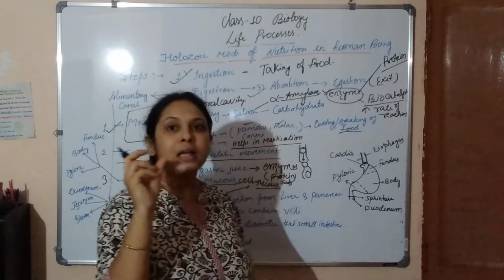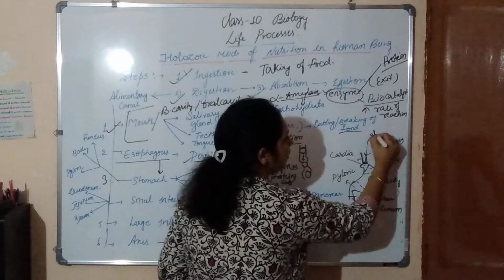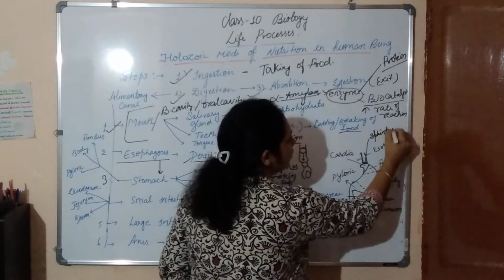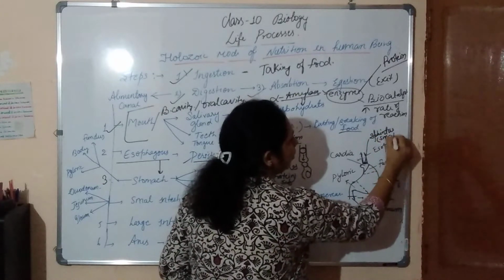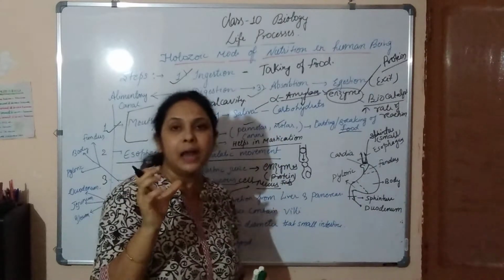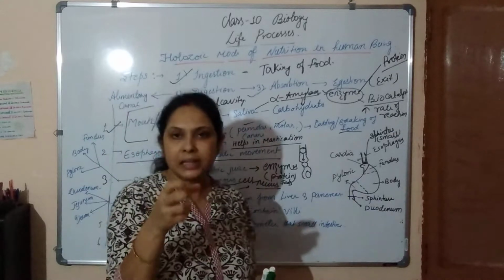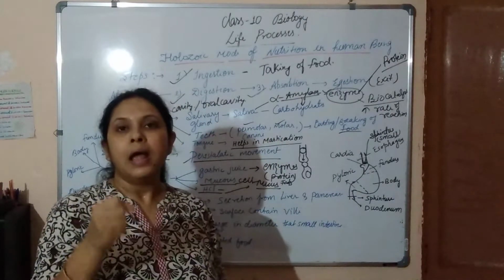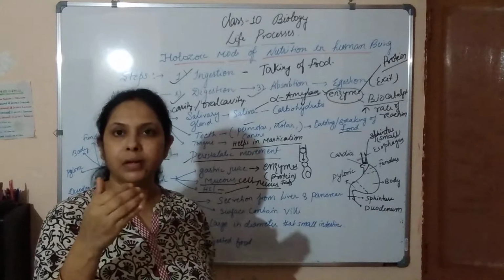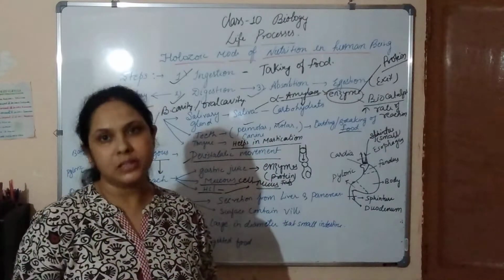What is a sphincter? A sphincter is a small muscle that helps in constriction. Basically they are in a constricted form, and they help in the movement of the substance and avoid the backflow of the substance.